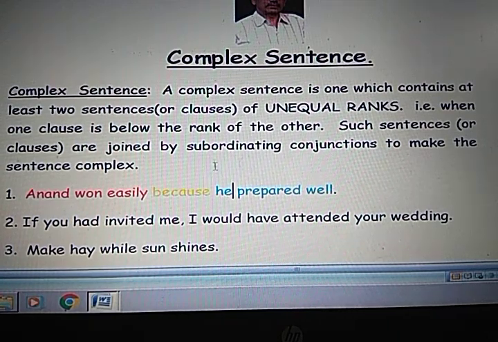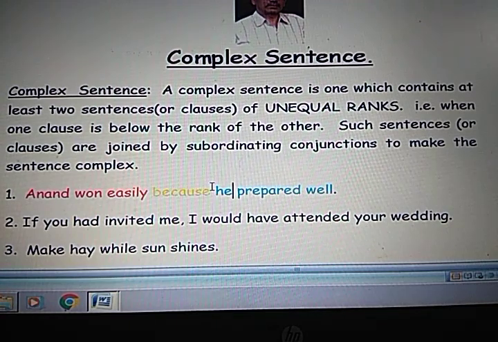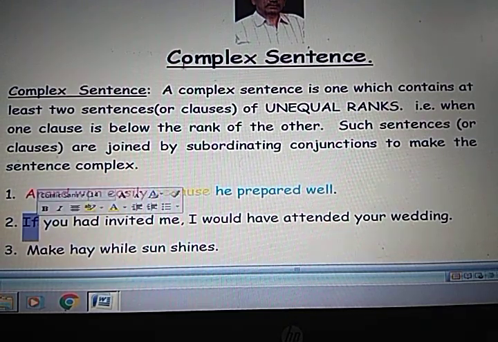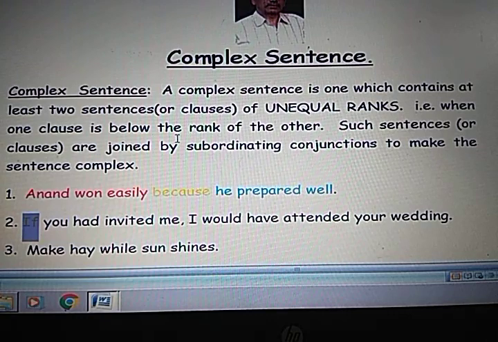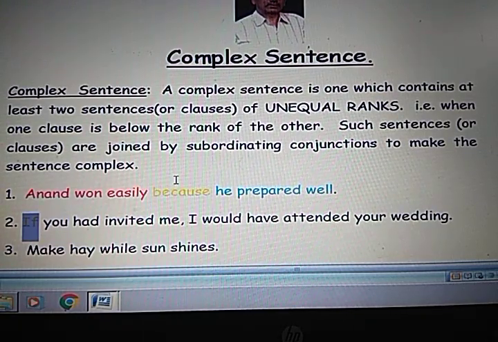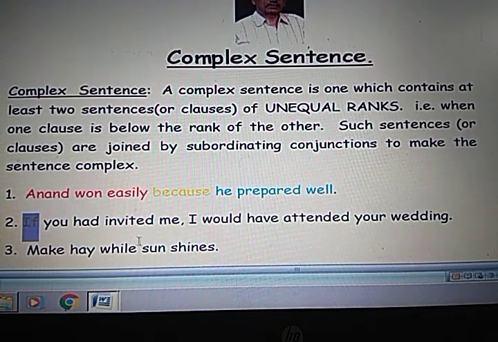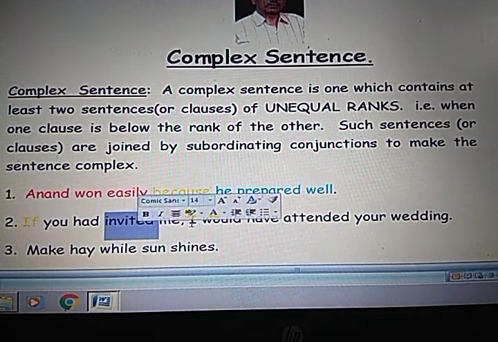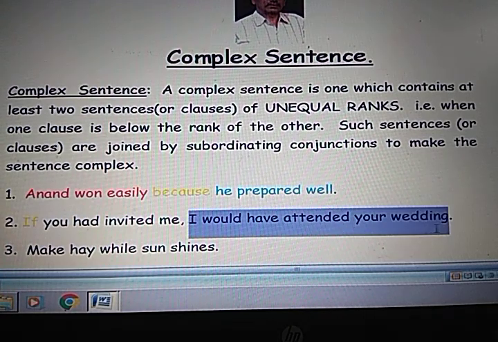Clear? Same. If you had invited me, I would have attended your wedding. You see here, if is the conjunction. Clear? What are those two clauses? You had invited me, I would have attended your wedding. So if you had invited me, this is the subordinate clause. I would have attended your wedding, this is your main clause.